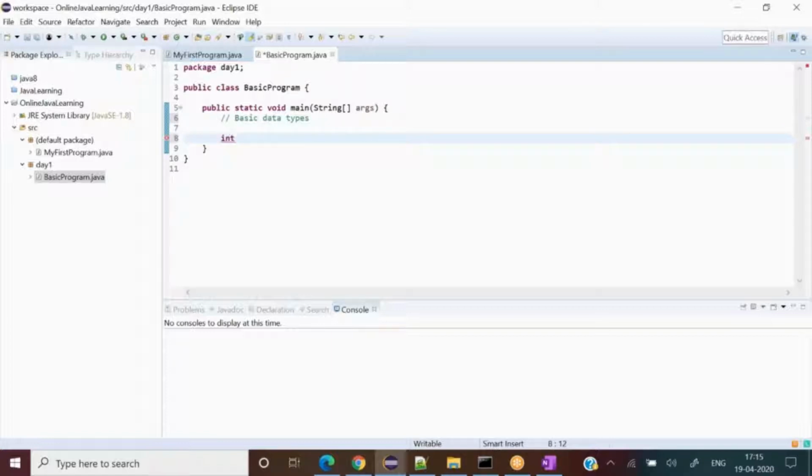So I write int x equal to, let's say, 20. Do you understand the meaning of this line? Yes. Int is the data type, x is the variable, 20 is the initialization of the value of x. Perfect. So let me draw one diagram for you so that we can understand it thoroughly.